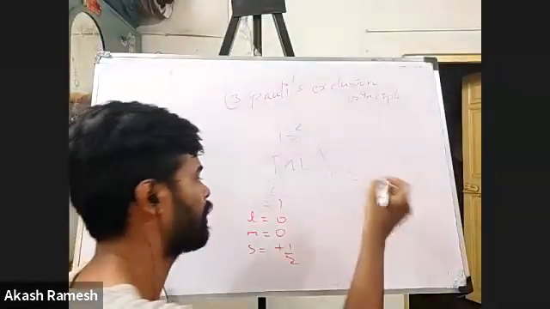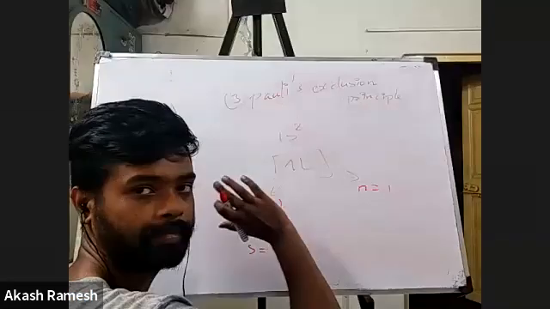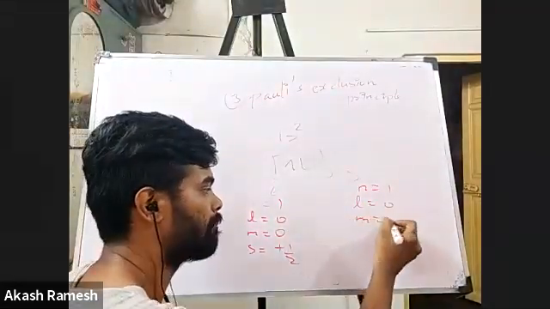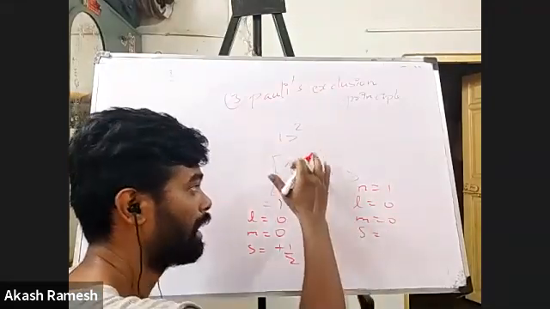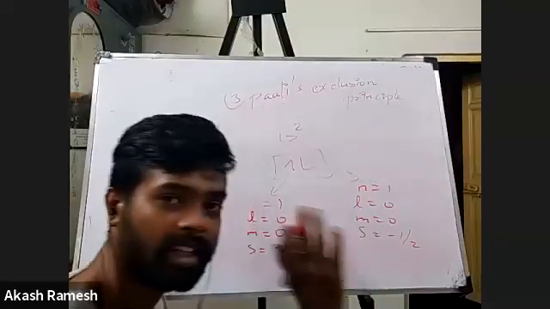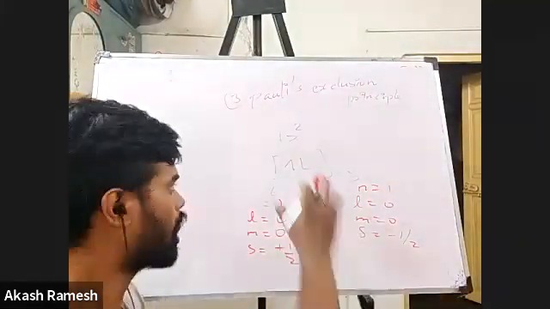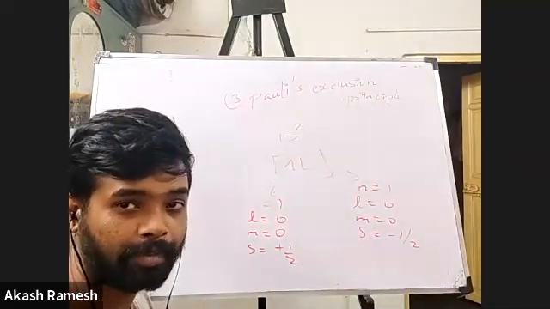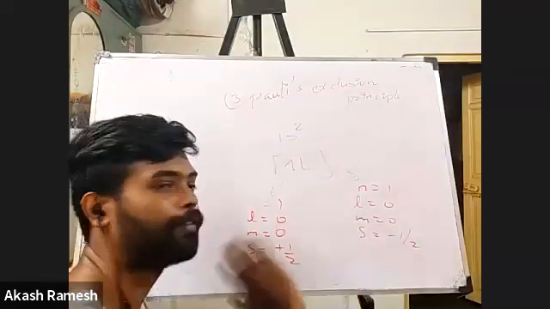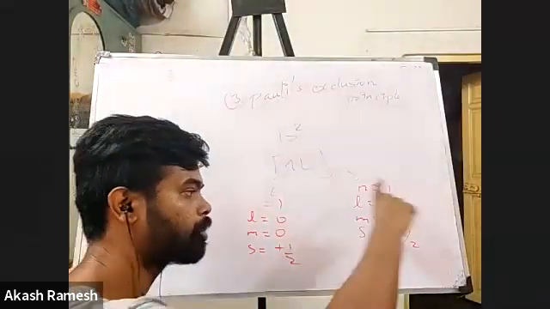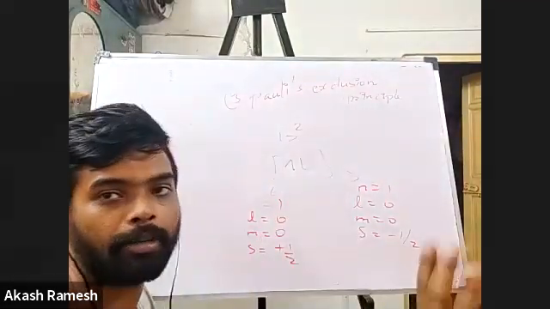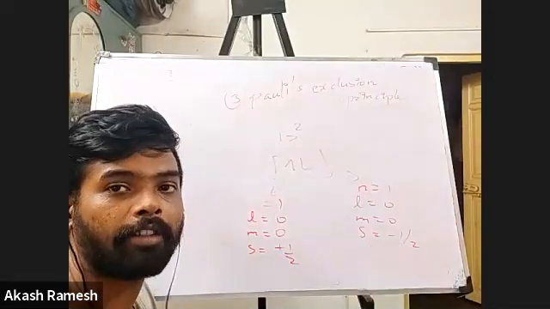Same way for this one, n value is 1. It's the same s orbital, so l value is 0. Same s orbital, m value is 0. But what is the s value now? Anti-clockwise, minus half. Exactly. So not only these two electrons, but if you take any two electrons in the electronic configuration, you cannot have all the 4 quantum numbers the same. I can have a maximum of 3 quantum numbers the same, but the spin quantum number will at least be different. One will be clockwise spin, another anti-clockwise spin.